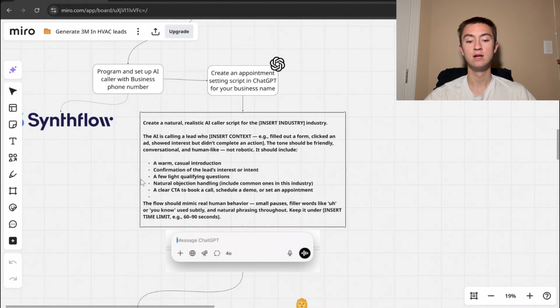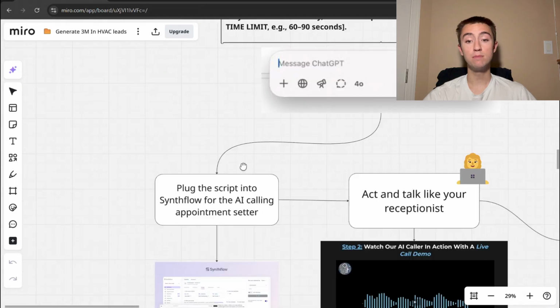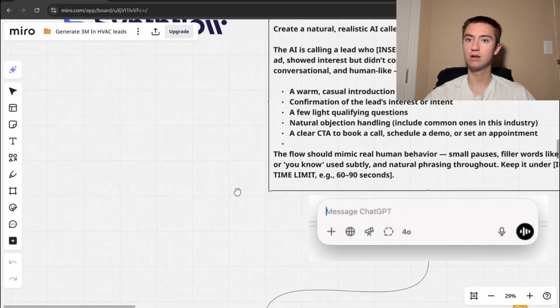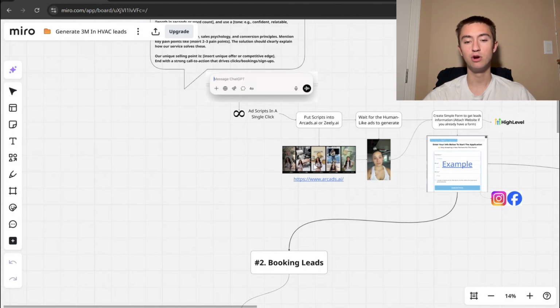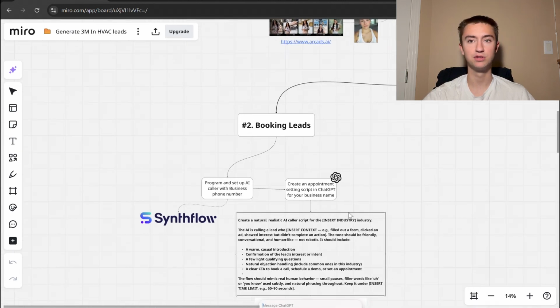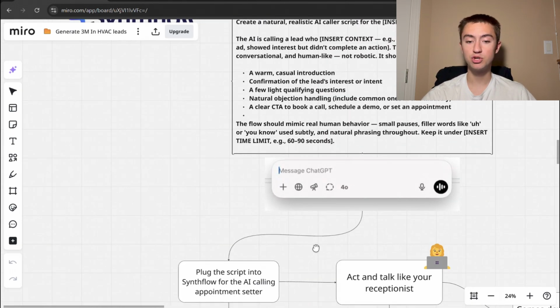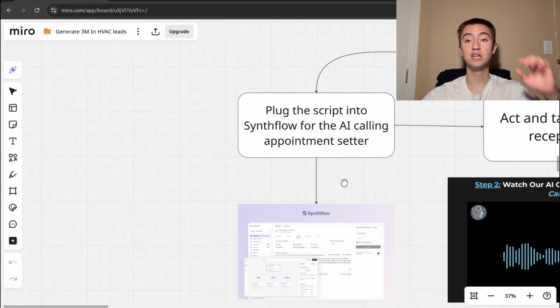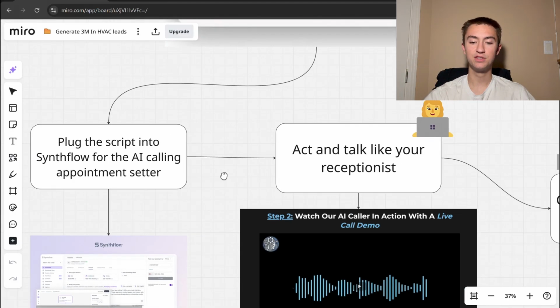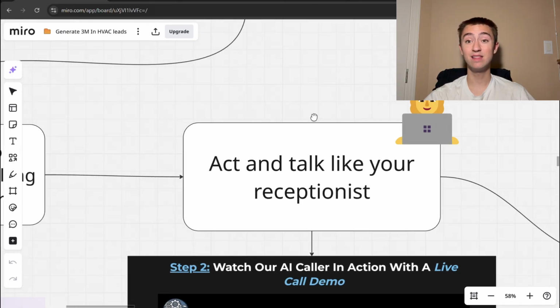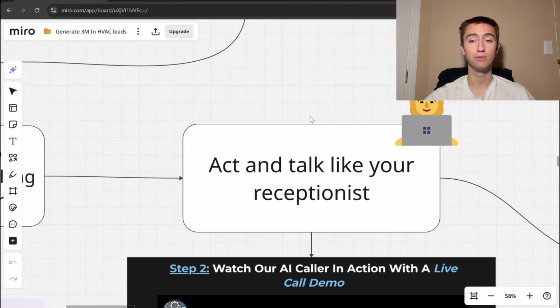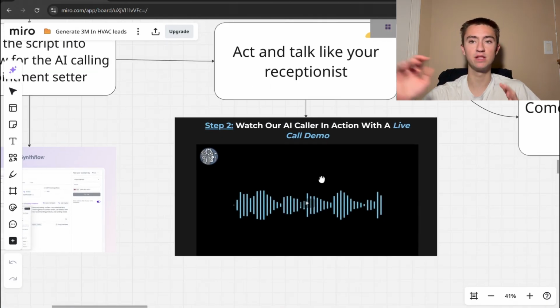Very simple. And then from there, just like we said before, where you plug these ad scripts into Arcads or Zeely AI, you're going to plug this script into Synflow. Then it's going to program your AI calling bot directly for you. And then it's going to act and talk exactly like your receptionist. I kind of talked about this before, your 24/7 receptionist. And it's going to sound something like this.